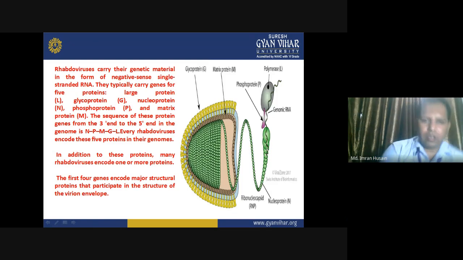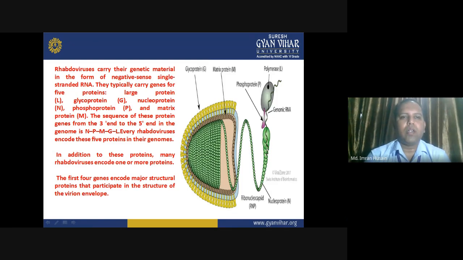So here you can see the intrinsic details. Rhabdoviruses carry their genetic material in the form of negative-sense single-stranded RNA. They typically carry genes for five proteins: large protein L, glycoprotein G, nucleoprotein N, phosphoprotein P, and matrix protein M. All these genes are required when the viral genome enters the host, so it is essential for the survival of the virus.